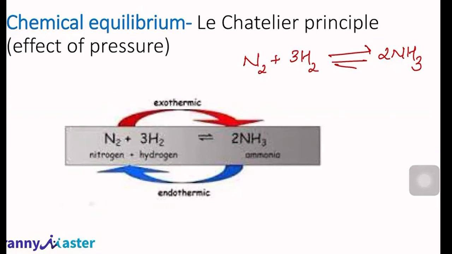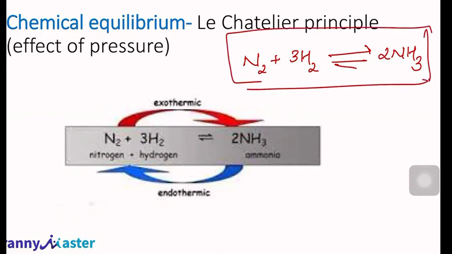For that, if you see the equation of this reaction, we can say that 1 mole of nitrogen reacts with 3 moles of hydrogen, forms 2 moles of ammonia. So total 4 moles of reactants and 2 moles of ammonia. On the left hand side and right hand side, the volume of the reactants and products are different. Here 4 moles are there.